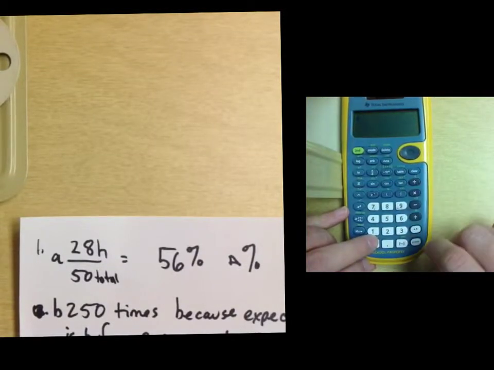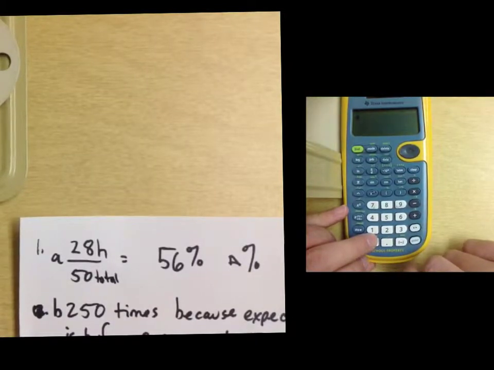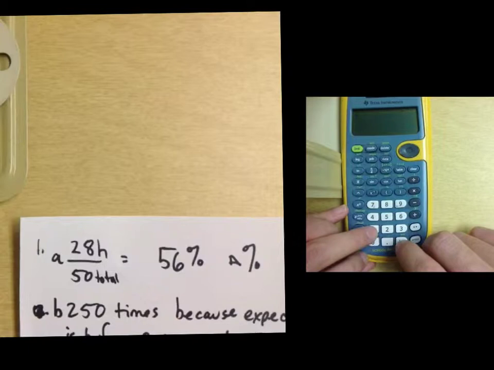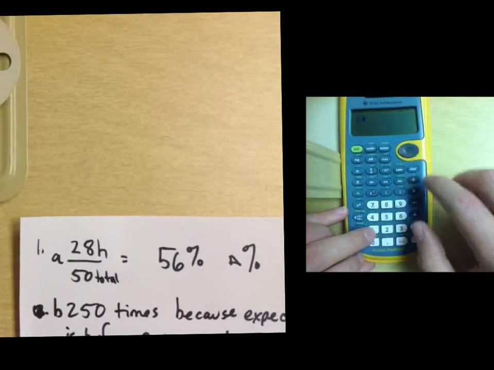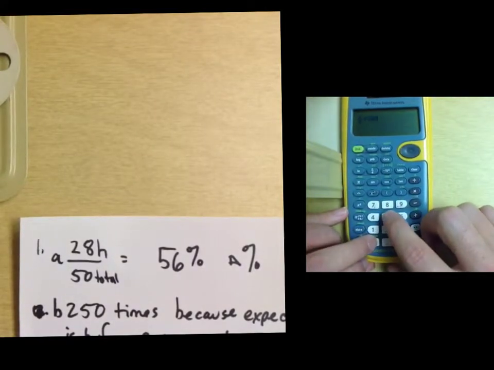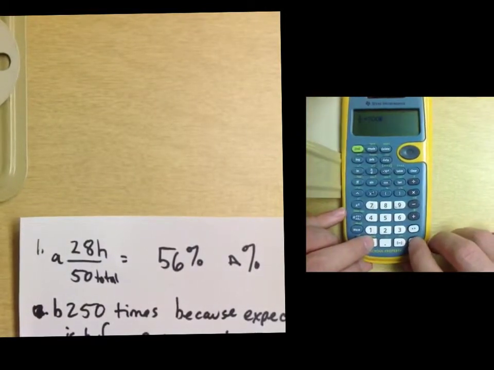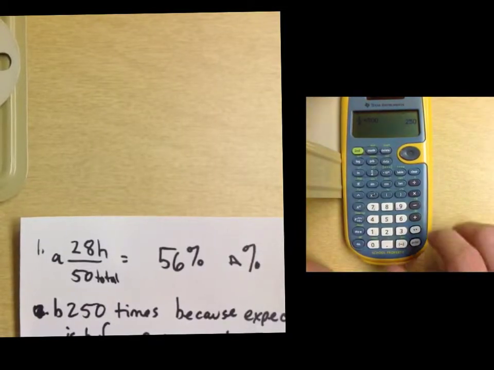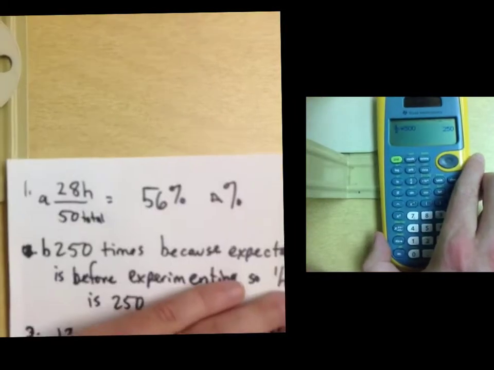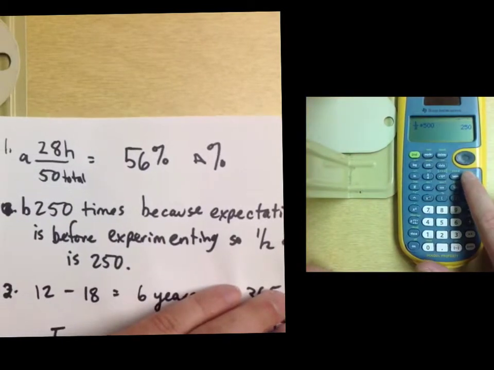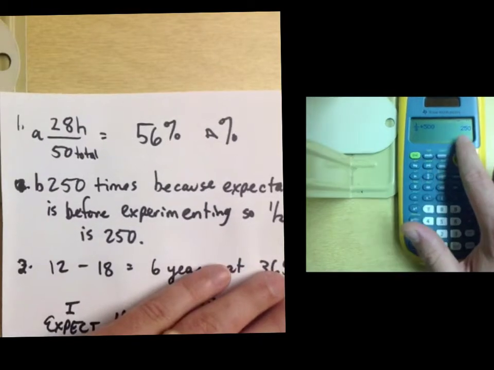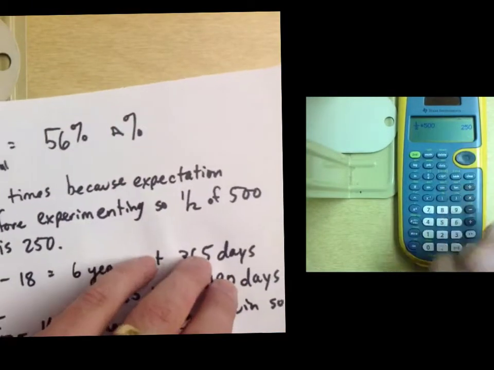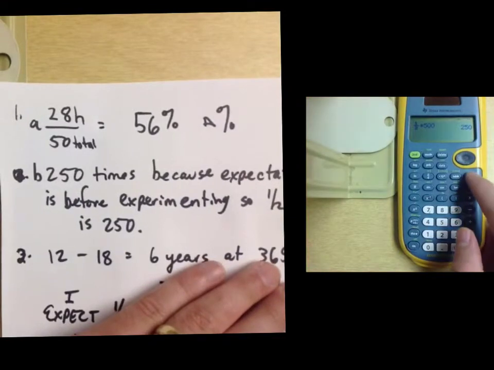1B. Suppose the coin is fair and Mikey tosses it 500 times. How many times would you expect heads? Now, we talked about expectations. Expectations are before you actually do it. It's theoretical probability. So your expectation is that half the time you get heads and the other half you get tails. So if you say, I tossed the coin 500 times, then you should expect 250 times because of expectation. That is before experimenting. So half of the 500 is 250, as you can see right there.